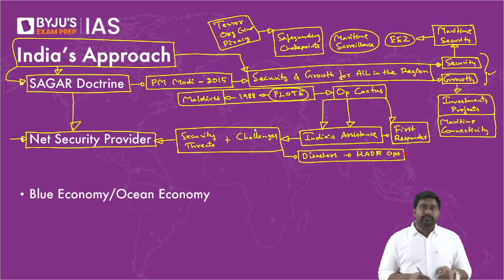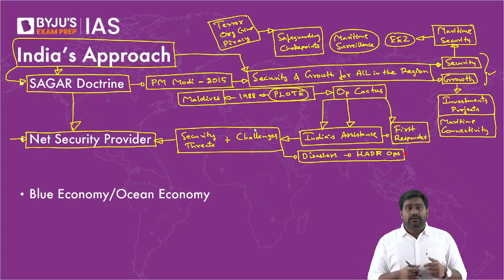If you look at the 2004 Indian Ocean tsunami that had hit not just India but many Indian Ocean countries, right? India responded, even though we ourselves were affected very badly. More than 1 lakh people were killed in India, in Tamil Nadu and in Andaman Nicobar. But still, we sent out the Indian Navy to Sri Lanka, Thailand, and Maldives and gave assistance to these countries as well. We've done it repeatedly.